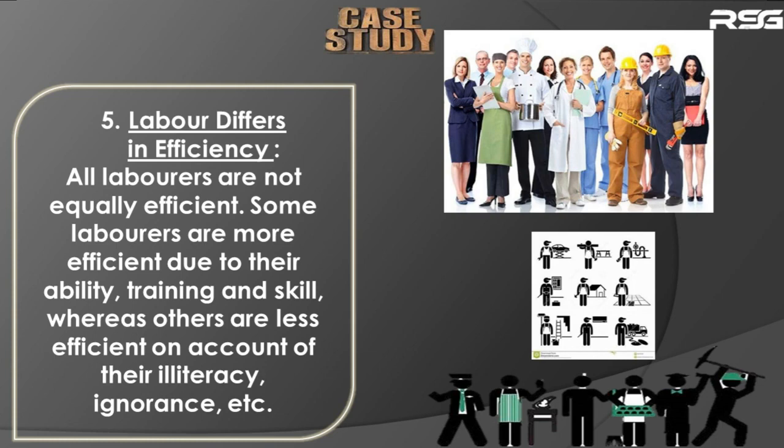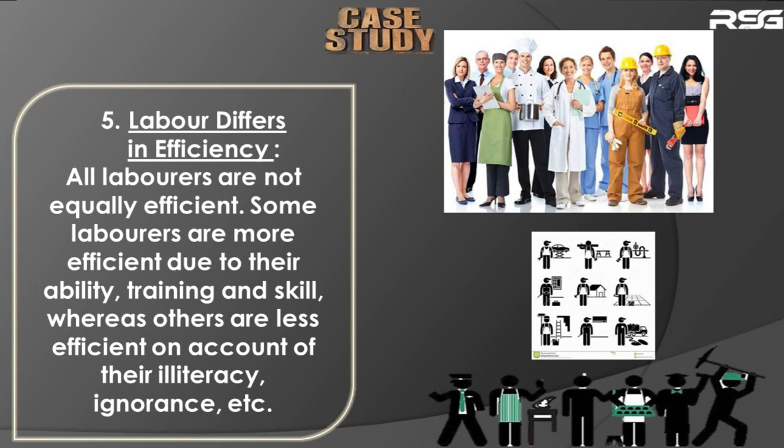Okay, understood. So because of this, some lag behind and they are less efficient, whereas some are very conscious. They try to acquire more education and more skill at their profession. You understood? They try to polish their work even better by undergoing various kinds of trainings. So all this makes labor different in the sense that they differ in efficiency. Some may be very efficient, some may be very poor, and some may be mediocre. So labor differs in efficiency.